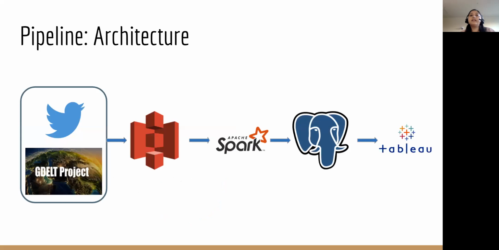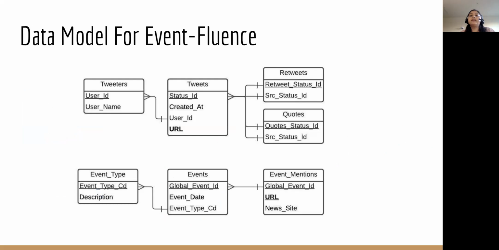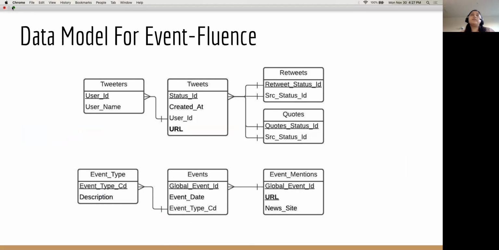Moving on to the pipeline architecture, we load the data from GDELT and Twitter to Amazon S3, prepare, clean, and process the data using Apache Spark, and then load it to PostgreSQL, and finally visualize the results using Tableau. This is the data model for Event-Fluence. Here we have the URL for tweets, and here we have the URL for event mentions. By combining these two, we get the dashboard we are about to see now.